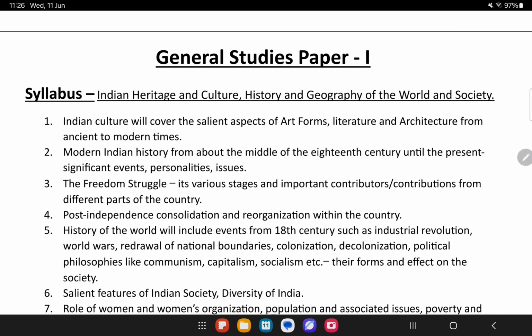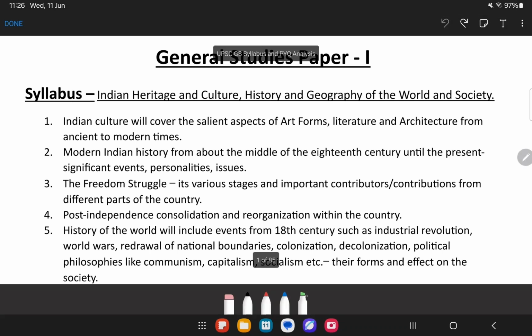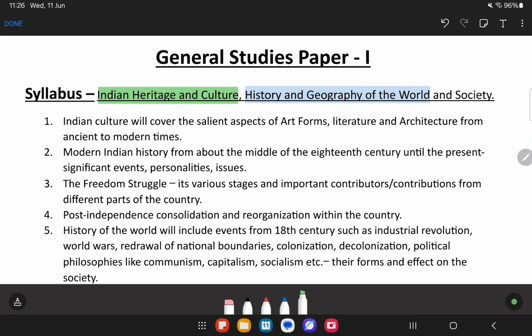Now in paper 1, what has UPSC mentioned? UPSC has clearly mentioned that it has Indian heritage and culture, history and geography of the world, and society. Now if we try to decode it further, what do we get?